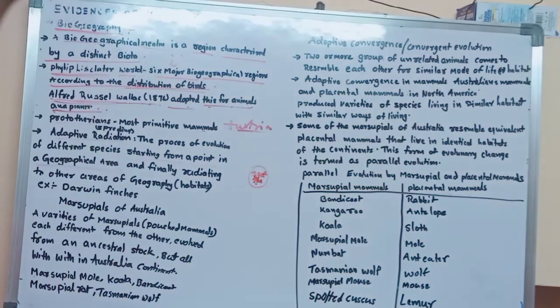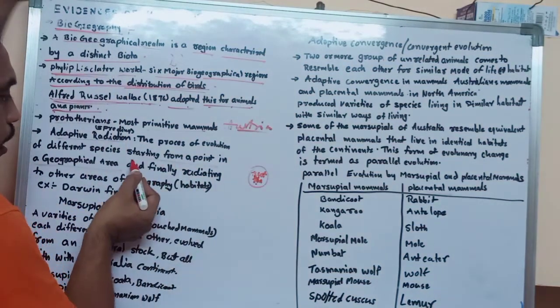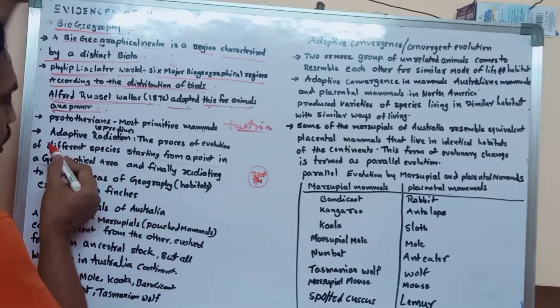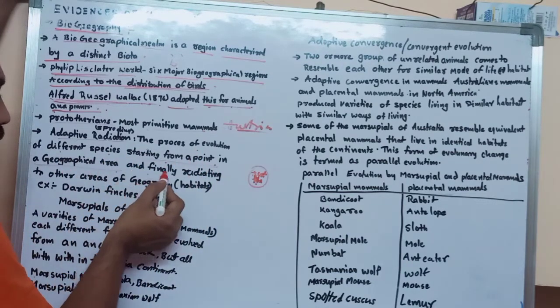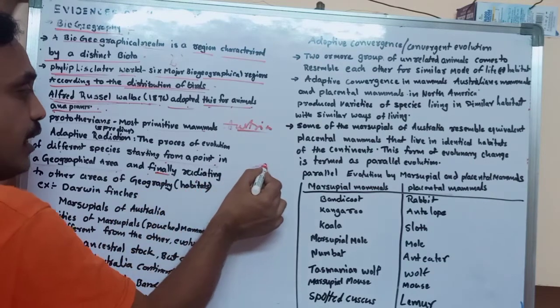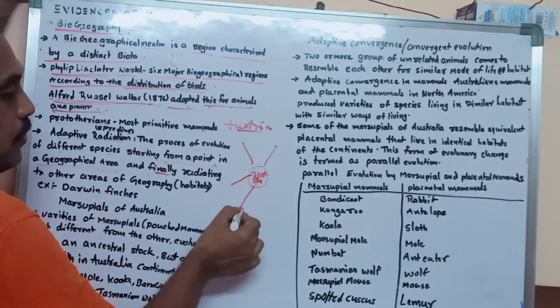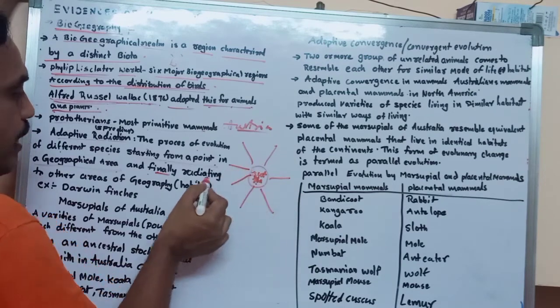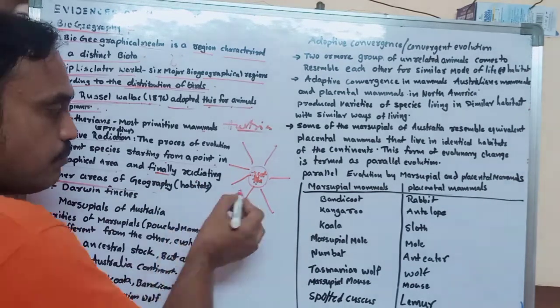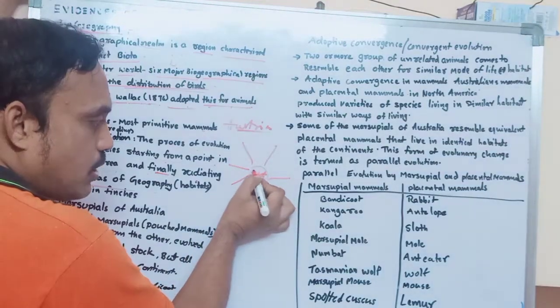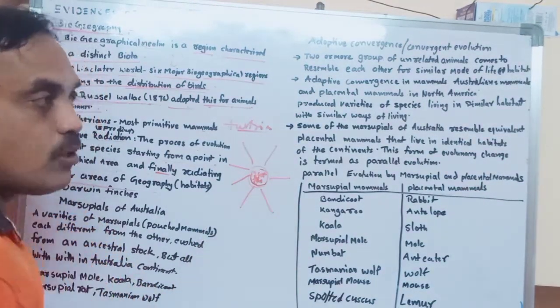The process of evolution in different species starting from a point in a geographical area, finally radiating to other areas.